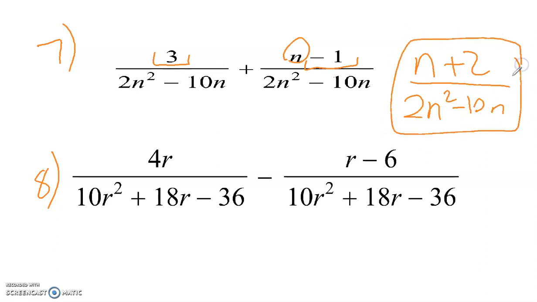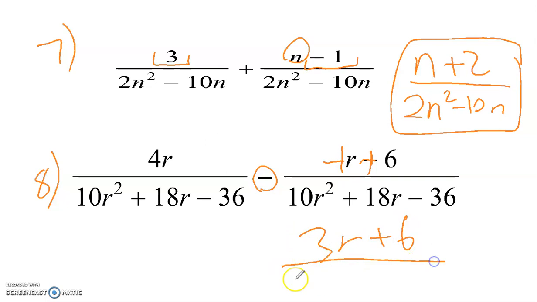That's the answer. And for number 8, when you're subtracting two rational expressions, that's the same thing as going over here and flipping the sign. So this positive r becomes a negative r, and negative 6 becomes a positive 6. So same thing like we did on number 7, because the denominators are the same, don't have to worry about that. 4 minus, this is a 1. 4 minus 1 is 3r plus 6. And on the bottom, we have 10r squared plus 18r minus 36.